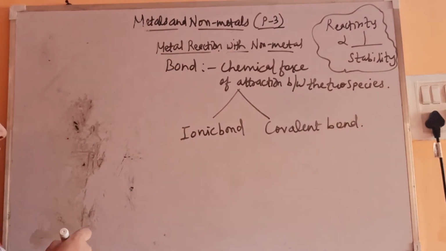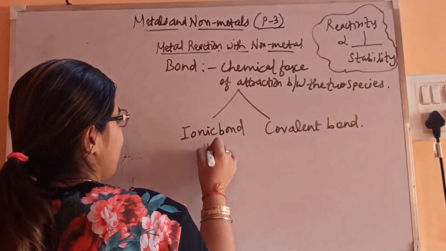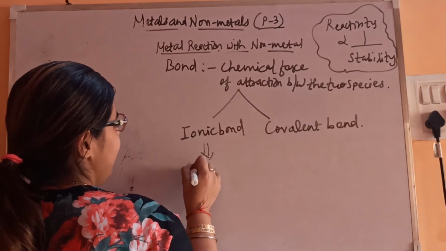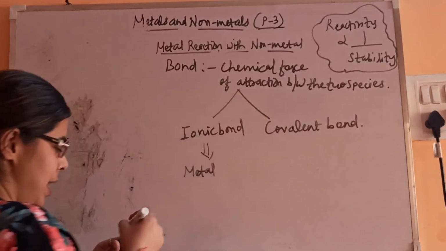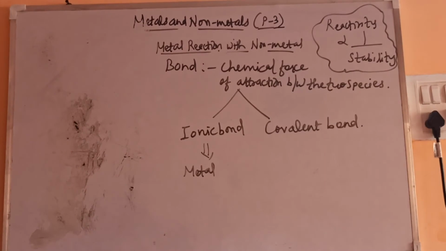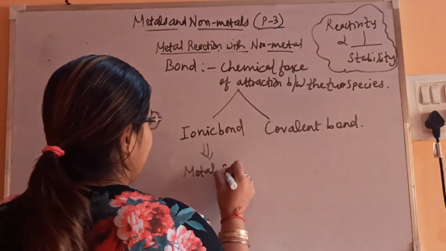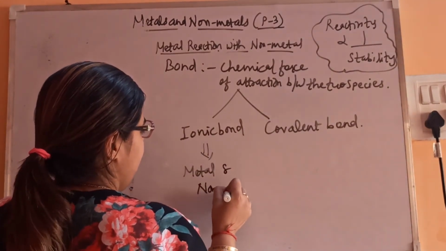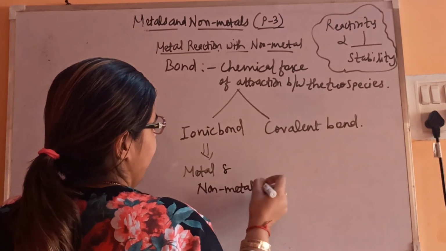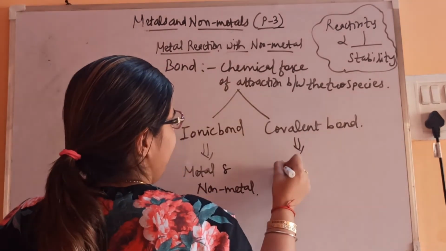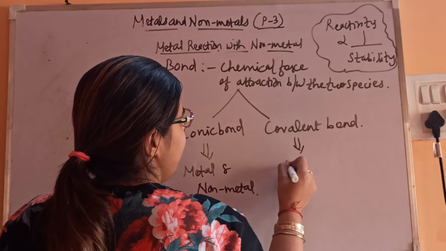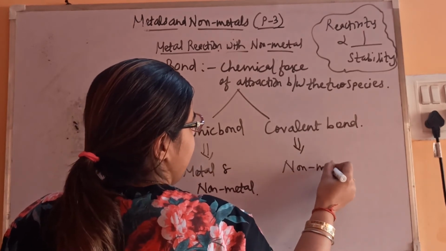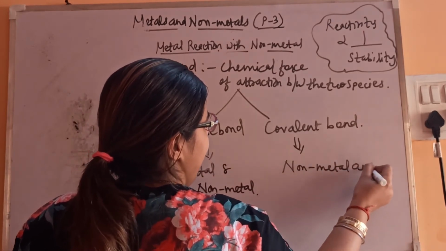Okay. So we'll see this type of bond gets formed between metal and non-metal. And this kind of bond is formed between two non-metals, non-metal and non-metal.